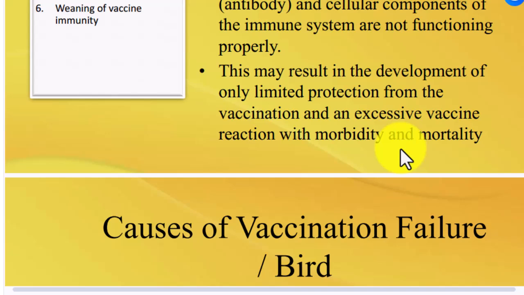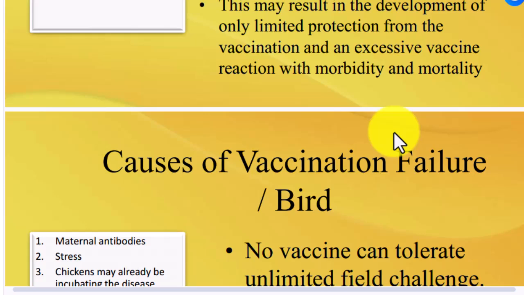Sorry, we repeat this because it's very important: the concept of immune suppression, its causes, and its effect on the bird.